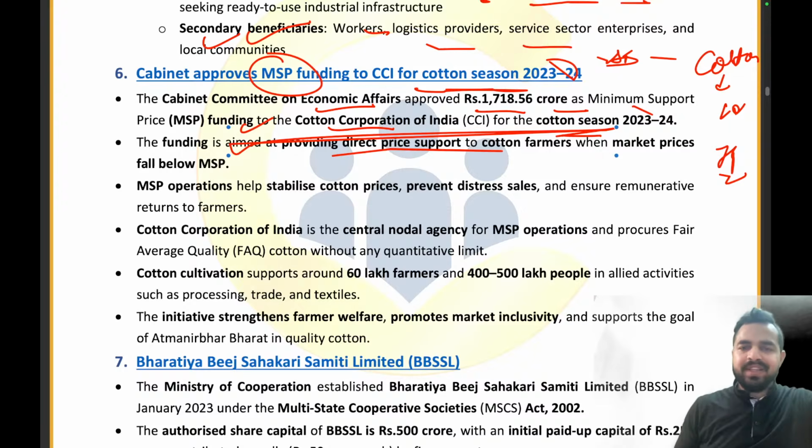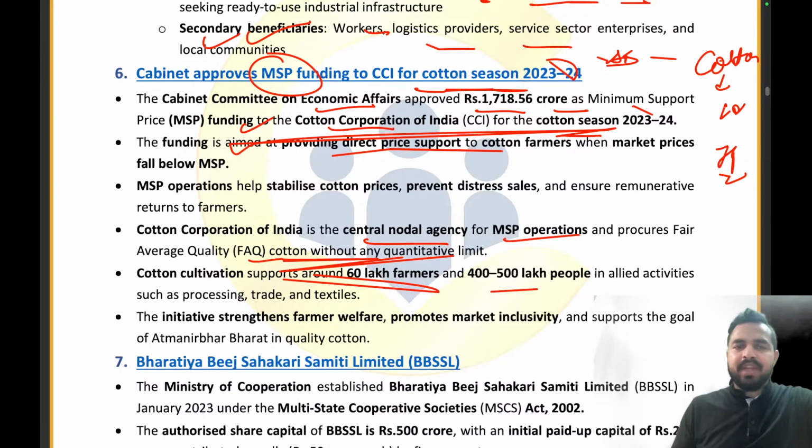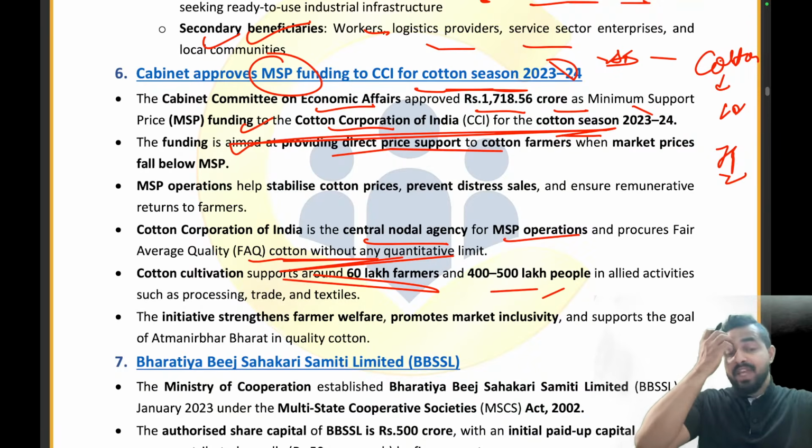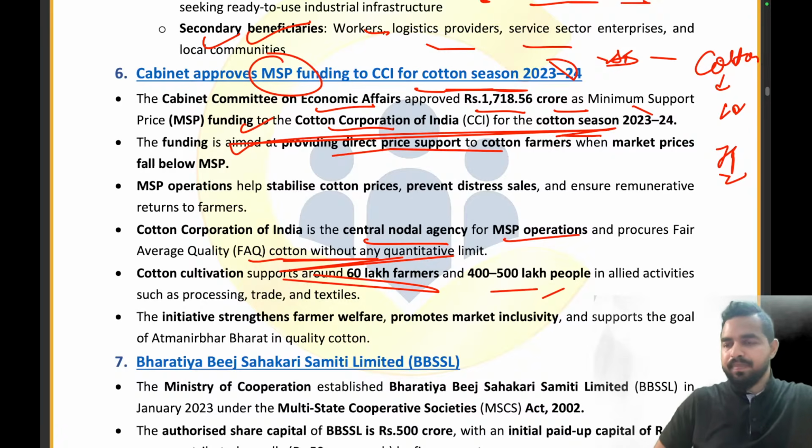The Cotton Corporation of India is a central nodal agency for the MSP operations and procures fair average quality cotton without any quantitative limit. The cotton cultivation supports 60 lakh farmers and 400 to 500 lakh people in the allied activities. Clear everyone? So what is the amount which has been approved by the cabinet? That is 1718.56 crores for the season 23-24. So it has provided the MSP funding to the Cotton Corporation of India, so that if the price is getting low, then with the help of this money, the Cotton Corporation of India can purchase the remaining products at the MSP only. Clear everyone?